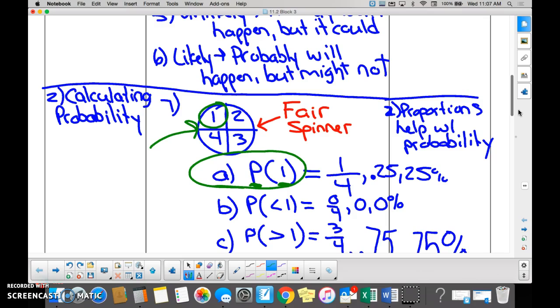1/4. Because how many favorable outcomes are there? 4. How many what is the favorable? How many times can we roll? I'm not doing this right. What would be the number of favorable outcomes on the spinner? 1. How many possible outcomes are there? 4. That goes back to our formula, right? Am I cool? Did I mess you up? If I mess you up, you understand what I'm saying now?